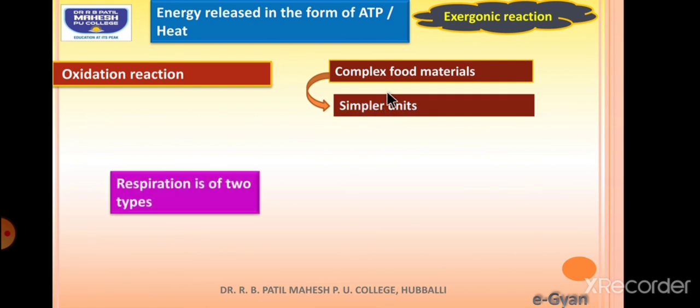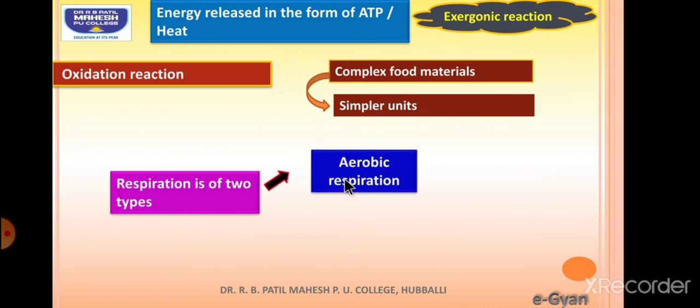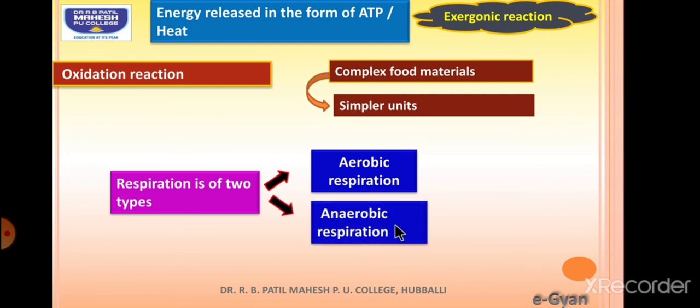So respiration is basically classified into two types, based on the presence or absence of oxygen, that is whether the respiration is taking place in presence or in absence of oxygen. The first one is called aerobic respiration, whereas the second one is called anaerobic respiration.